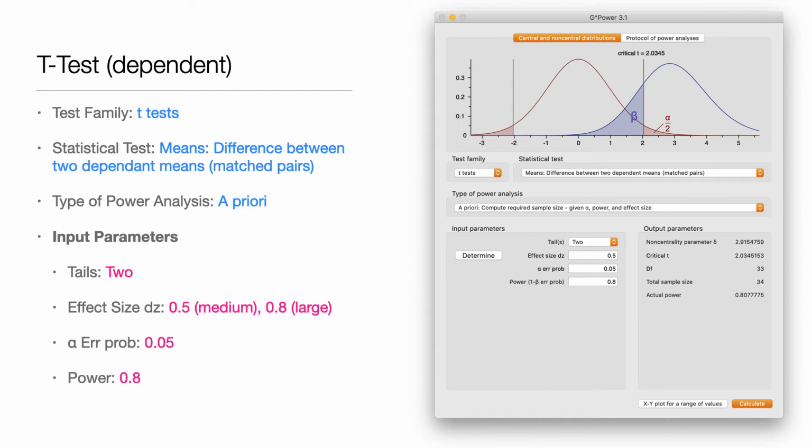How many people will we need? So we go to the parameters and we say we want two tails. The effect size we're looking for is a medium, so 0.5. And that means that as long as we get a medium effect size, our results are good. The alpha, 0.05, as standard, unless you're doing a Bonferroni adjustment, as I talked about in my previous videos. And the power I want to achieve is 0.8.